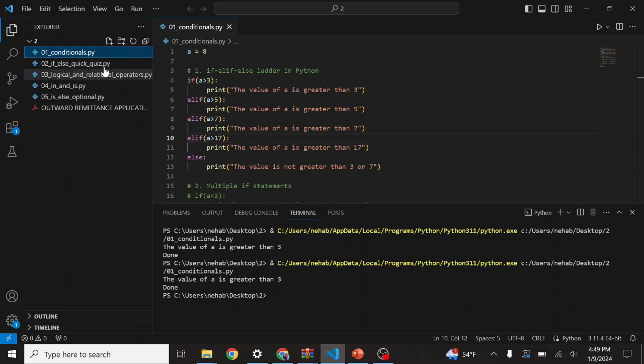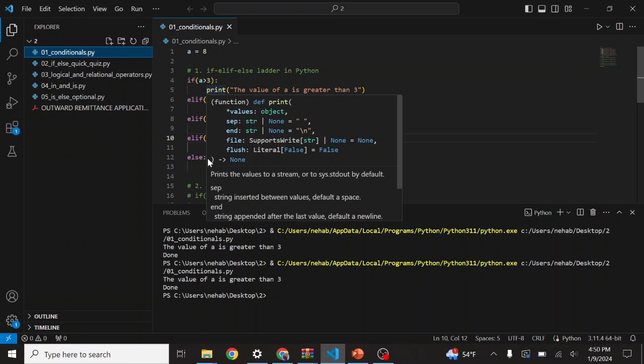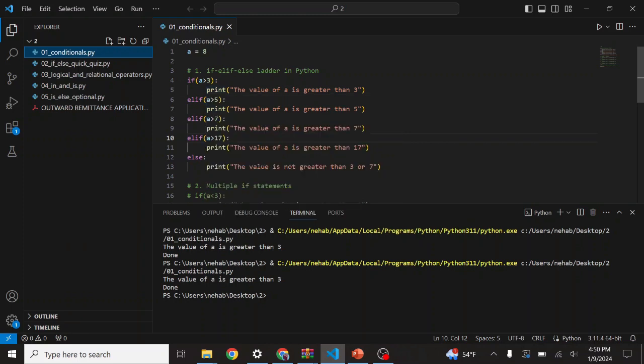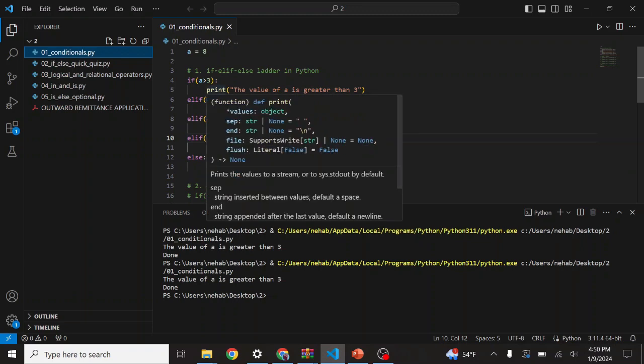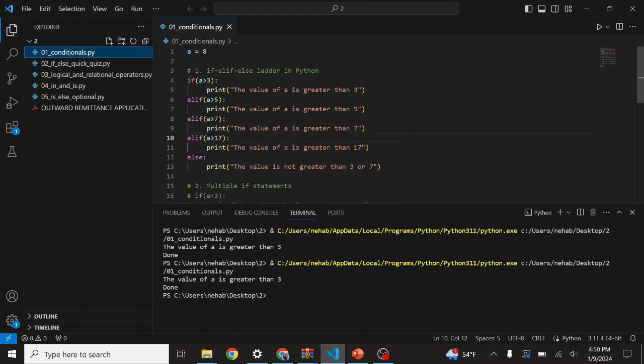So I have taken one example. Suppose a is equal to 8, right? I have made one variable, a is equal to 8, and I have made some if, elif, else. This is called an if-else ladder in Python. When you see one if, many elif, and an else, then it is called an if-elif-else ladder in Python, right?